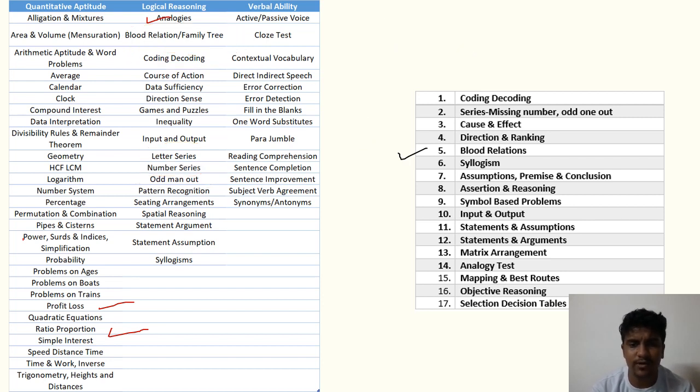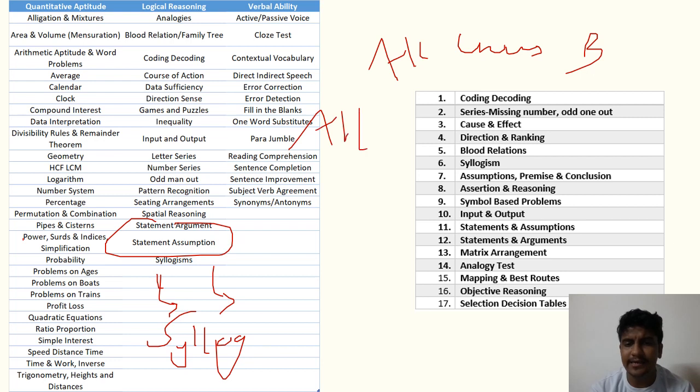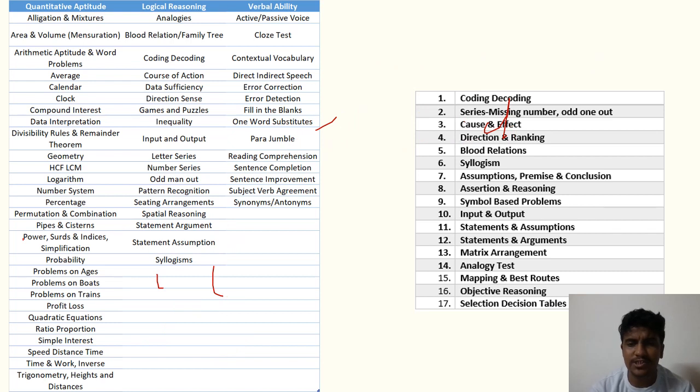And the last one that could appear is statements and assumptions. Sometimes you also call it syllogism. Over here it's written syllogism. In syllogism they tell you that all crows are black, all black items are delicate, these kinds of questions. Then you need to find out the conclusion between them. So these kinds of questions on Venn diagrams.